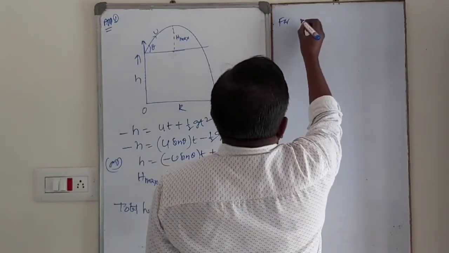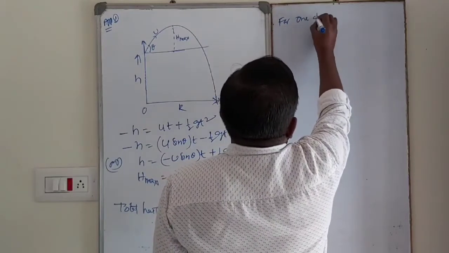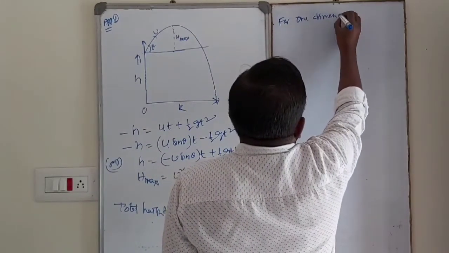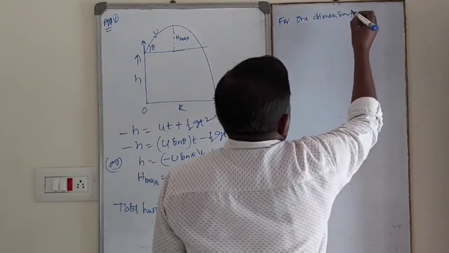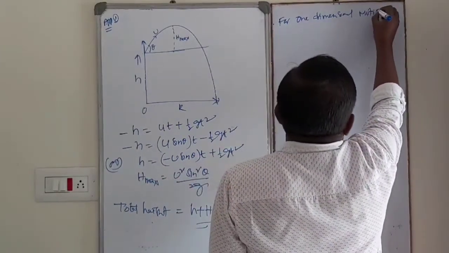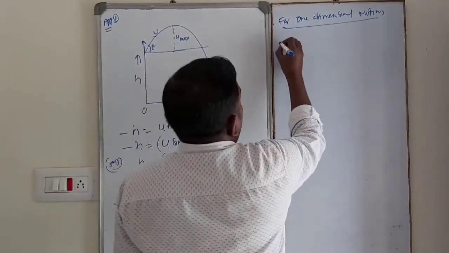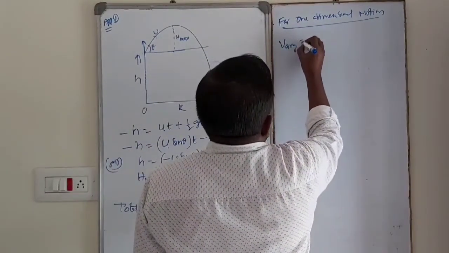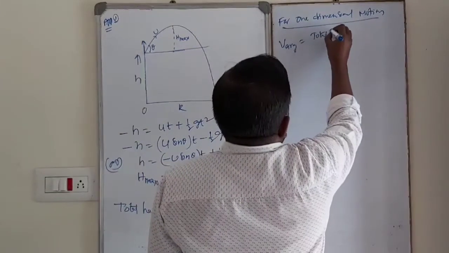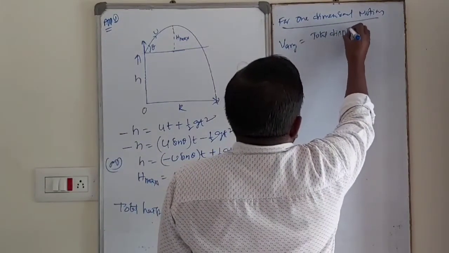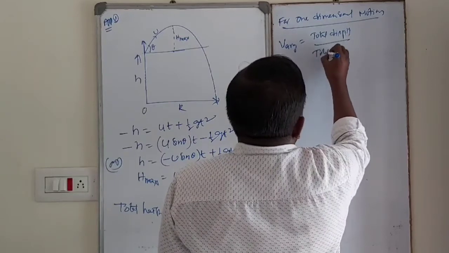Now, for one dimensional motion, how to find out the average velocity? Average velocity is equal to total displacement by total time.